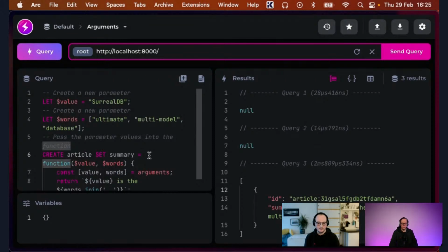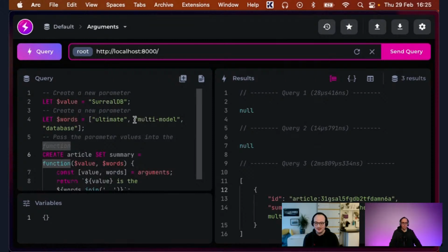Do you have anything to add here, Mies? Yeah, it's very useful. I really like how you can compose these functions and use them as functions, with arguments.